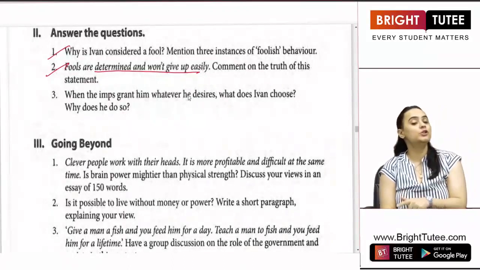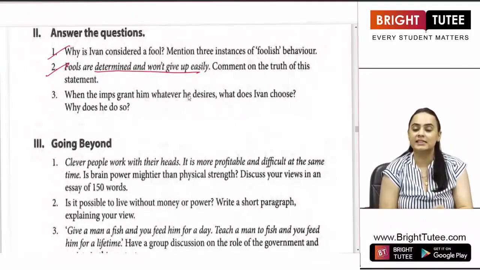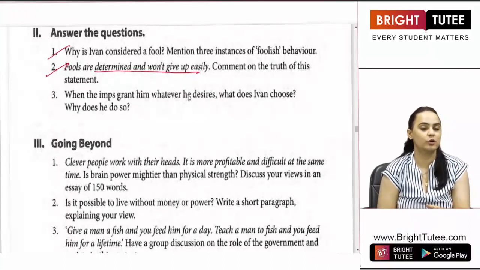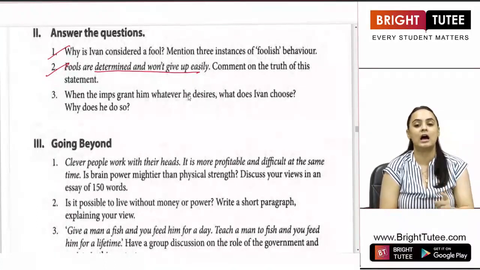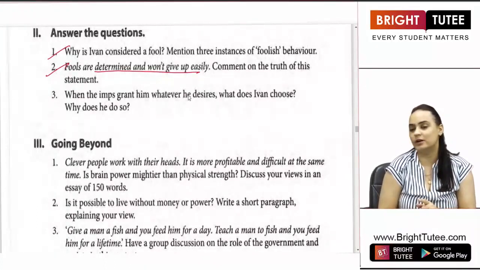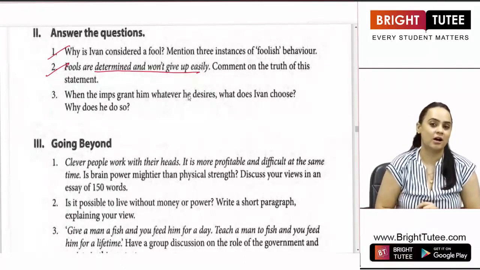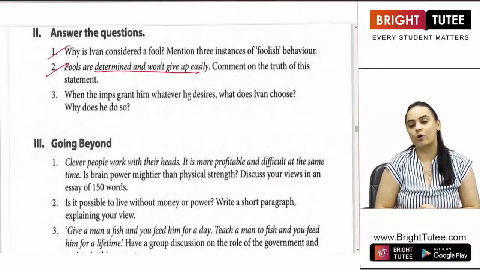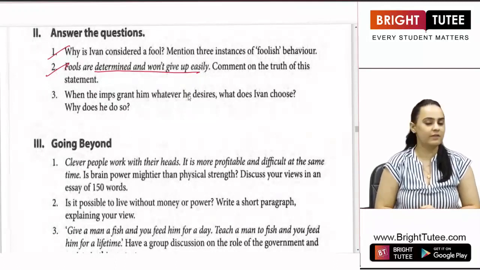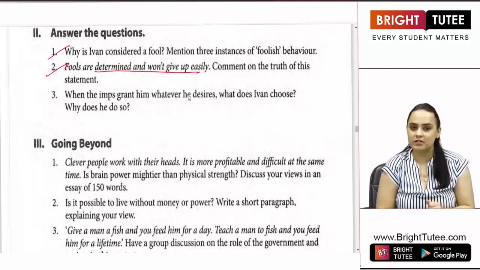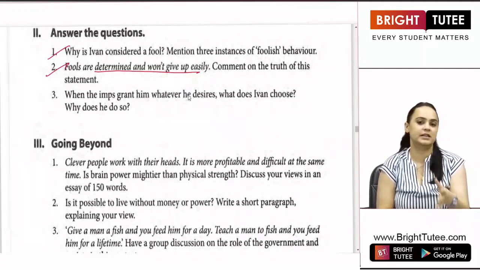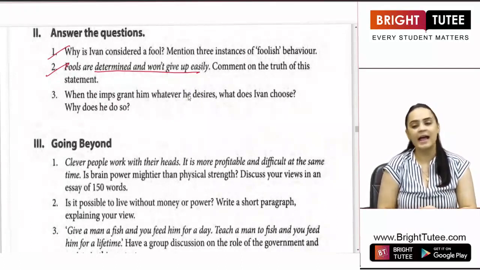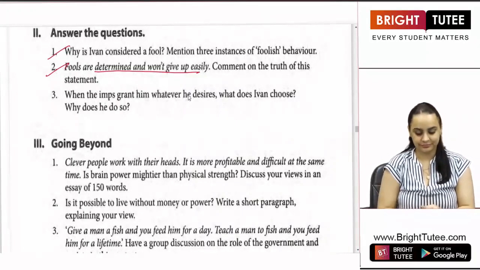He brought 2 new shovels and he was decisive that if these shovels would also break, I will bring new shovels but will not stop working hard. So this is how I can infer that yes, Ivan was a fool who was full of determination, tenacity, perseverance, and did not give up easily.